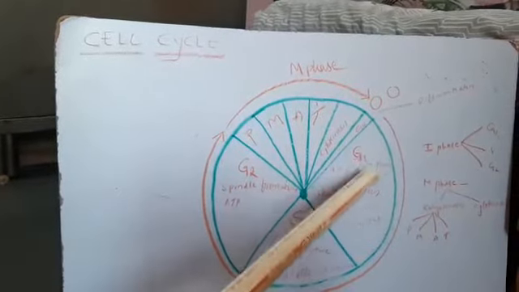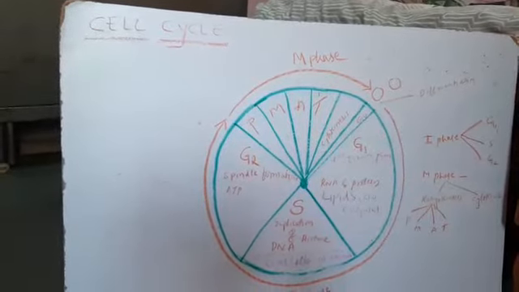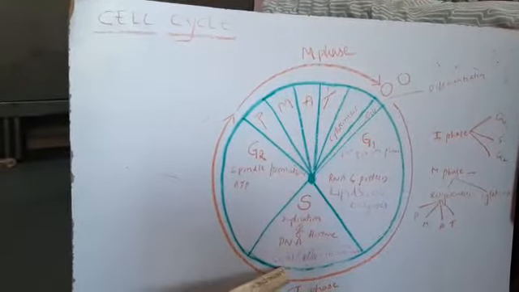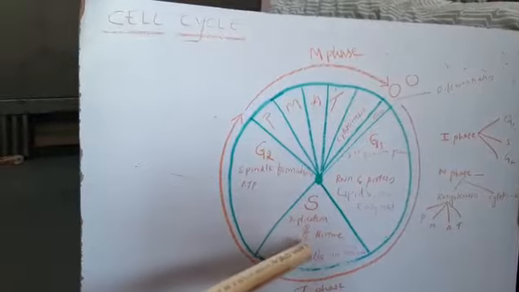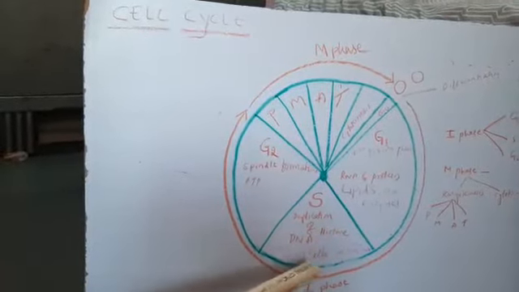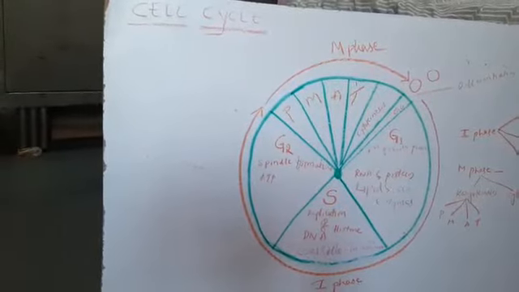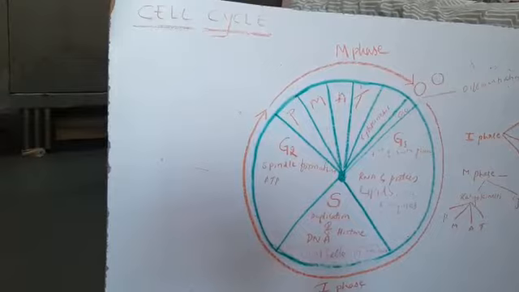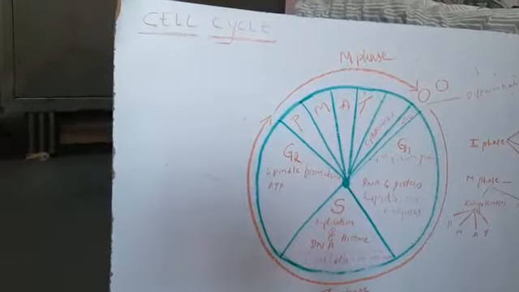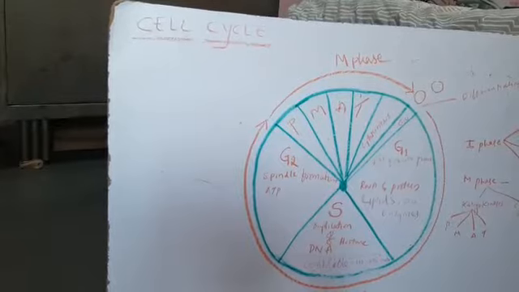So that is why the first growth phase is an important phase in interphase, and the second phase is S phase, that is, duplication of DNA takes place in S phase. Here the amount of DNA doubles. If a cell has 2C DNA, it doubles and becomes 4C, but the chromosome number remains the same.